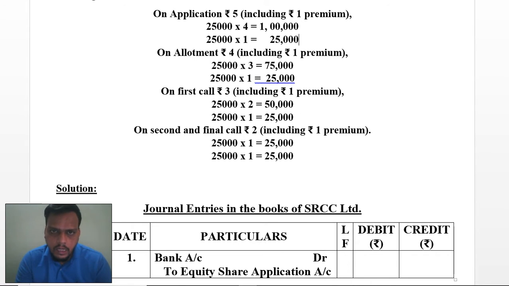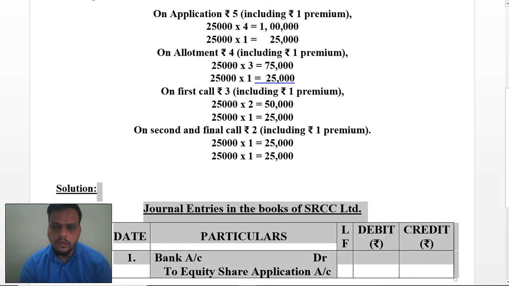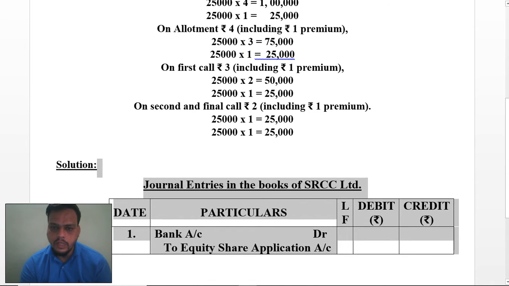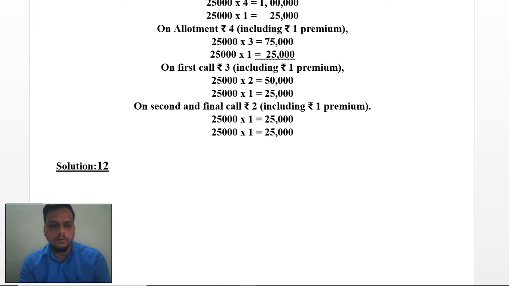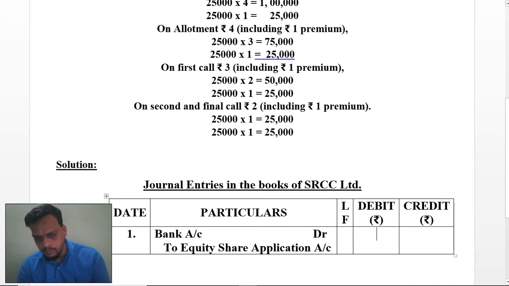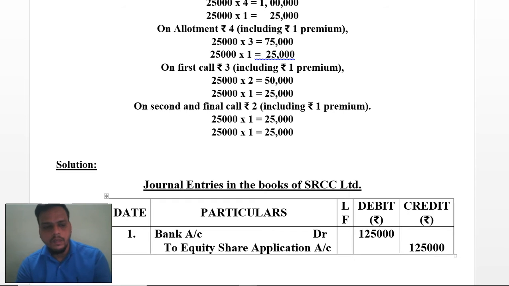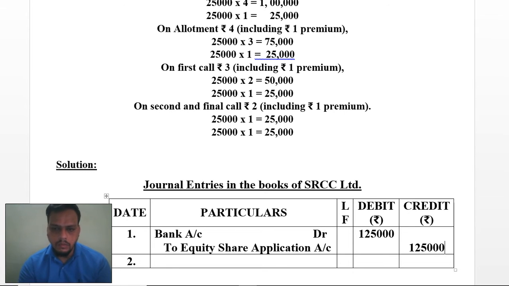The amount we have said is 1,25,000 rupees. Here it has 4 rupees as application money and 1 rupee as share capital amount. So you have to write here 1,25,000. This much entry has been completed.